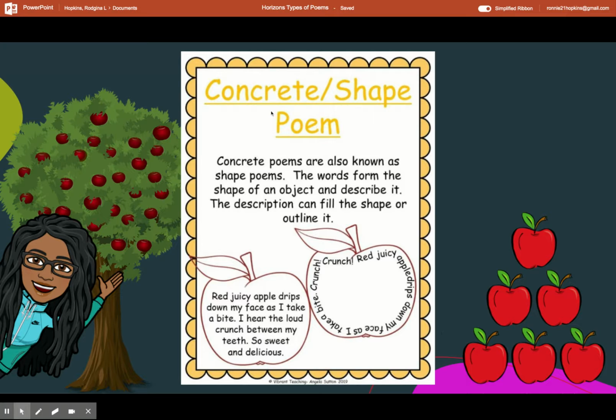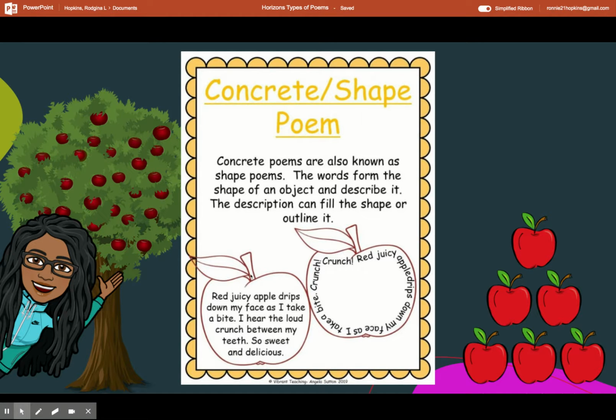Next we have concrete or shape poems. Concrete poems are also known as shape poems. The words form the shape of an object and describe it. The description can fill the shape or outline it.